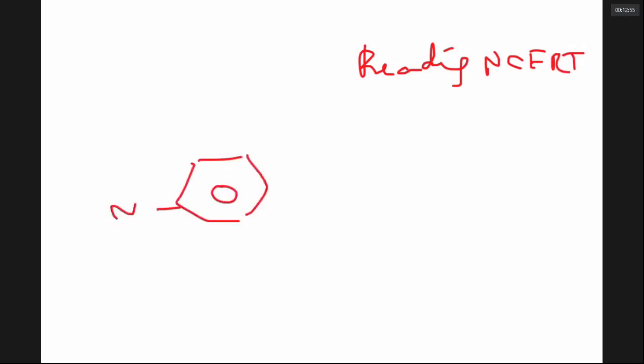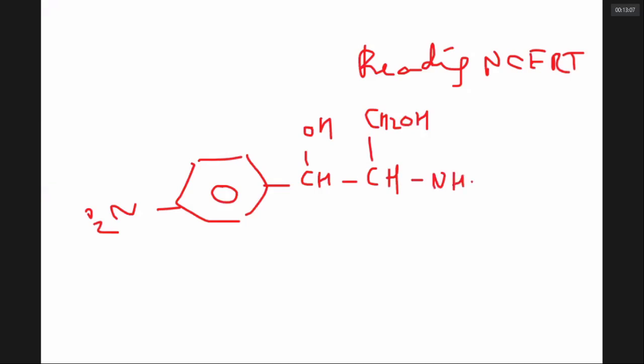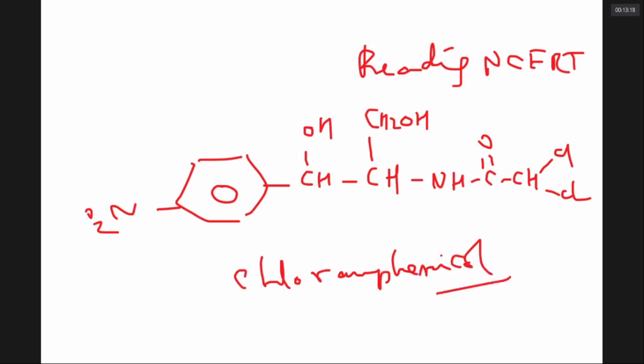I don't know whether I can draw this compound. This is a chemical called chloramphenicol. The structure is given in the NCERT 12th class book, Volume 2.